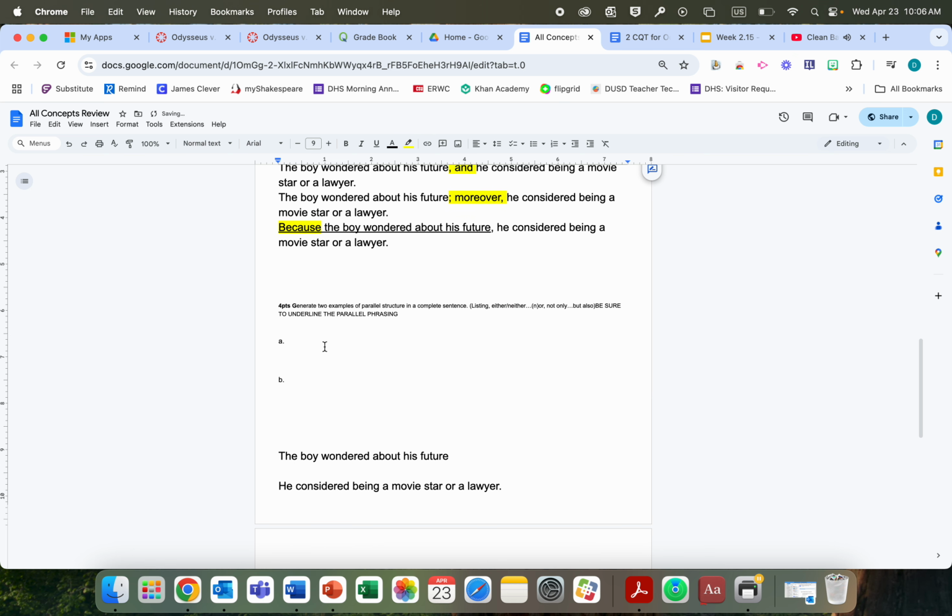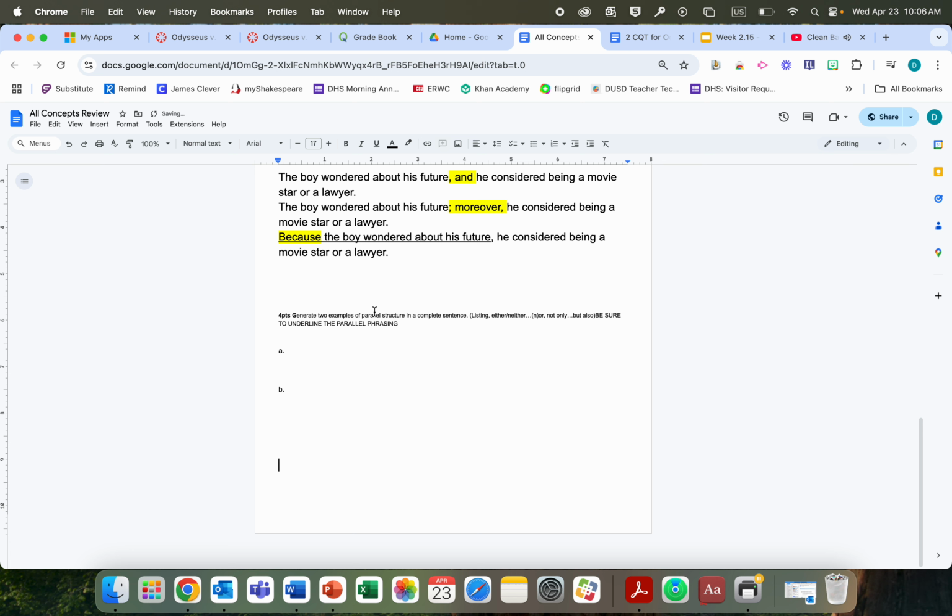So I got one more to go over here. We're going to generate two examples of parallel structure, listing and either, neither, nor, or not only, but also. So not only, I'm just going to end up writing about what did the boy wonder about, about his future career, but he also wondered about his future family.